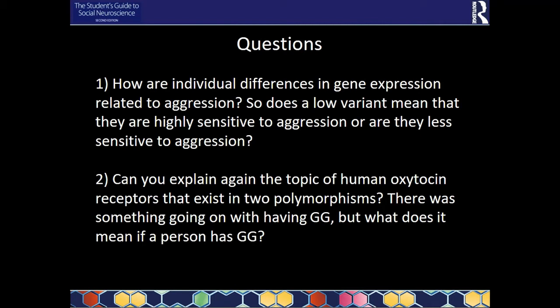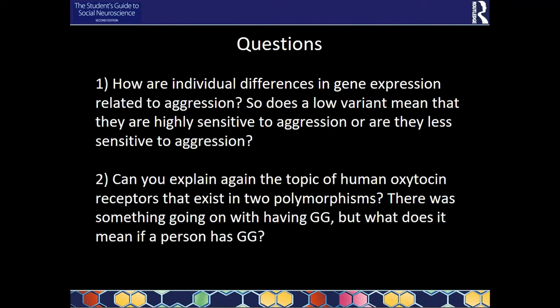The first one is, how are individual differences in gene expression related to aggression? So does a low variant mean that they are highly sensitive to aggression, or they are less sensitive to aggression? And then question 2 is, can you explain again the topic of human oxytocin receptors that exist in two polymorphisms? There was something going on with having GG, but what does it mean if a person has GG?